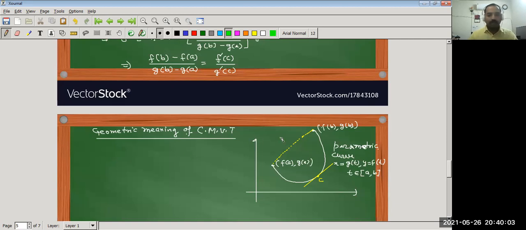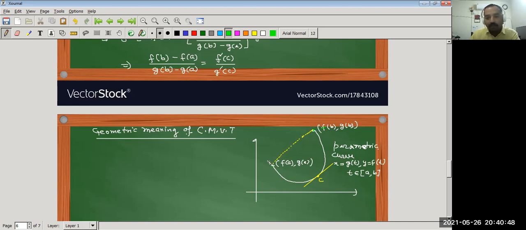So now we consider the parametric curve which is given by x is equal to g(t), y is equal to f(t), and t belongs to the closed interval [a, b]. So this is our f(a), this is our g(a), and this is f(b) and g(b). Now you can take any point t on this curve, then join the endpoints of the curve, and we get a line segment.